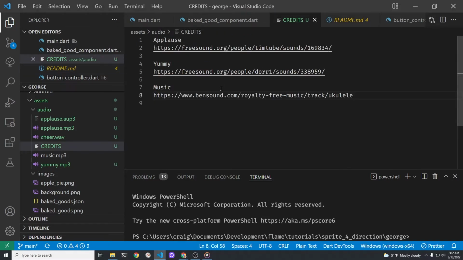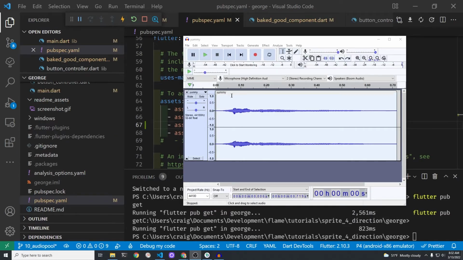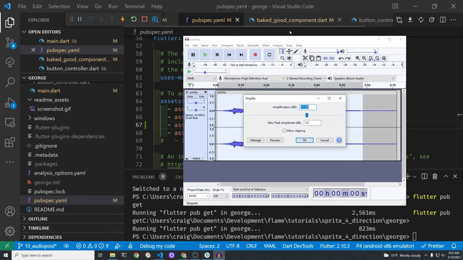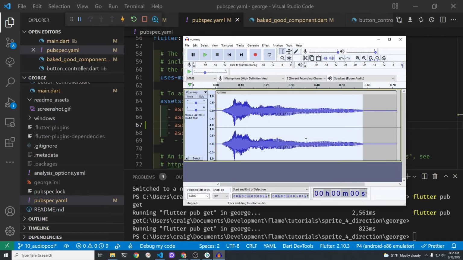For the audio effects, we're not going to use the background music. We're going to use something called AudioPools. And both with the background music and the AudioPool, you can adjust the volume within the program. However, in this case, as an example, I'm going to use Audacity to increase the volume here. I've selected Amplify. And now you have a larger volume.